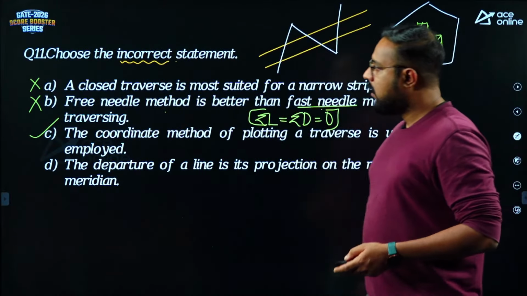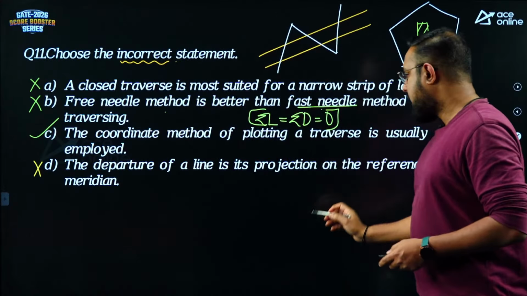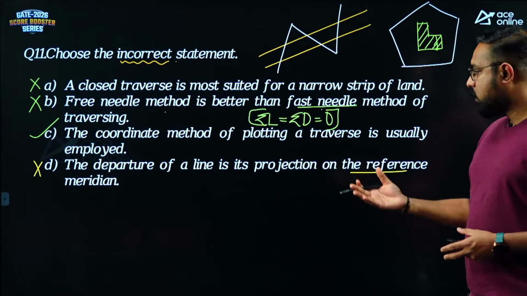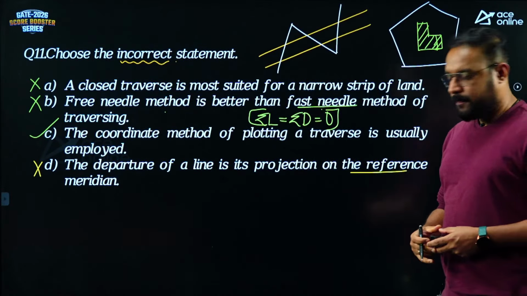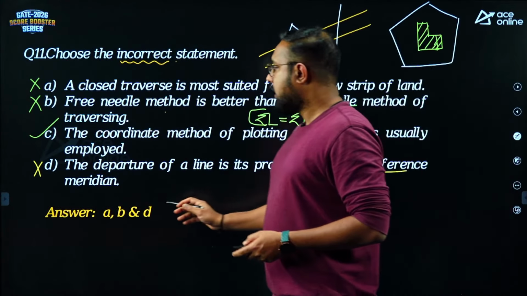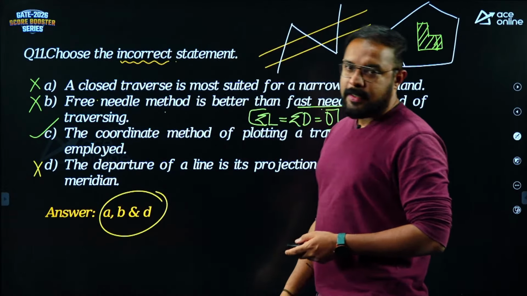So that statement is wrong. Departure is the projection of the line onto the reference meridian is wrong. It is a projection onto the east-west meridian, guys. Okay? Yes. Next, so the correct, incorrect options are A, B and D. So A, B, D is your correct answer.